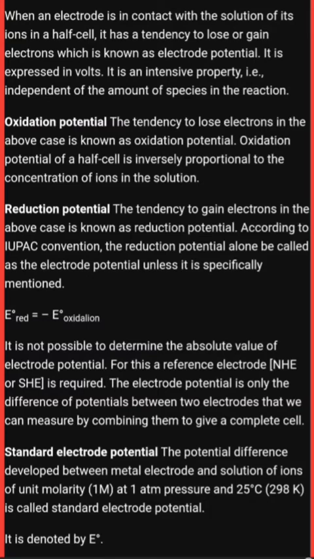The electrode potential is only the difference of potentials between two electrodes, which we can measure by combining them to give a complete cell.